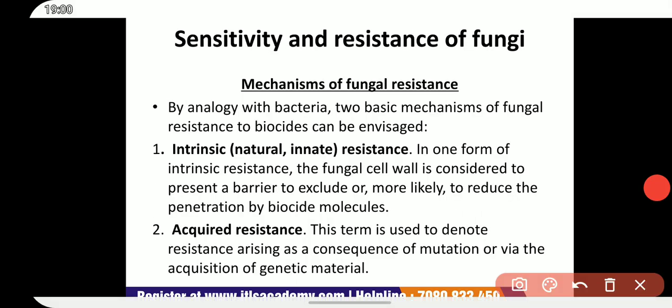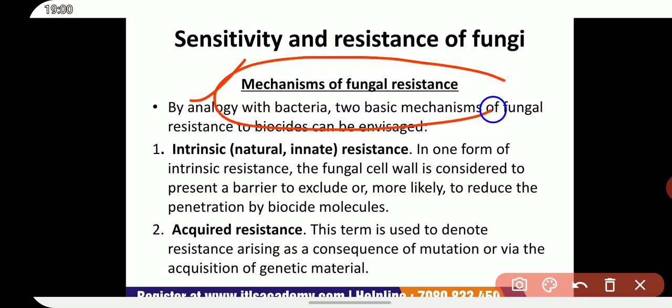Next is sensitivity and resistance of fungi. First of all, we will study mechanism of fungal resistance.